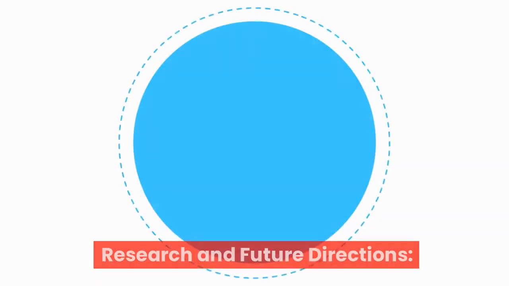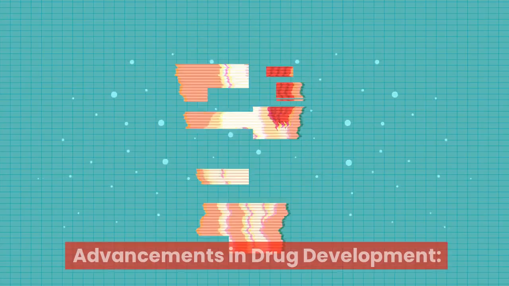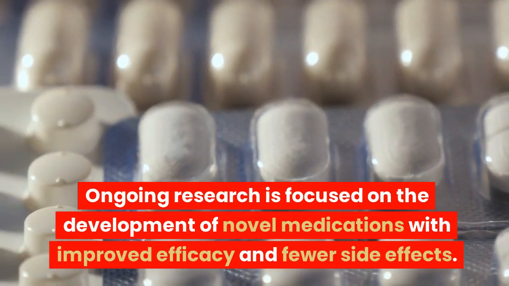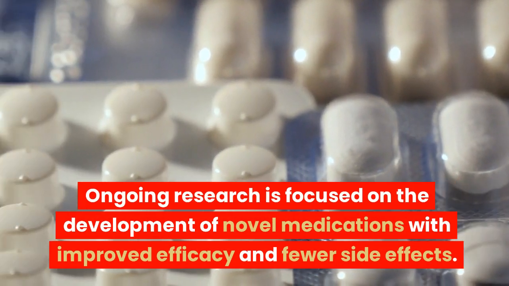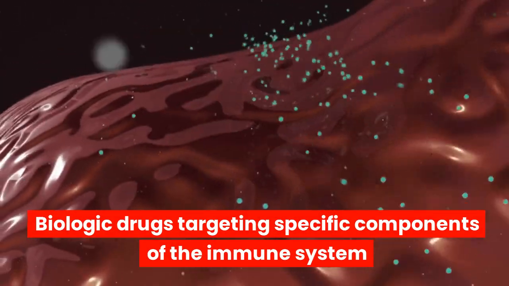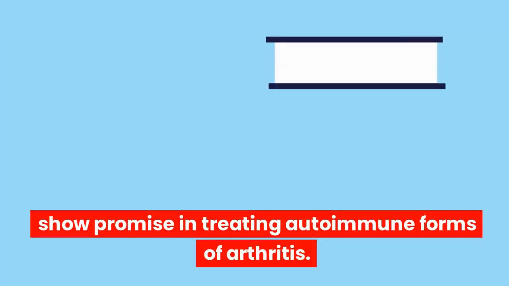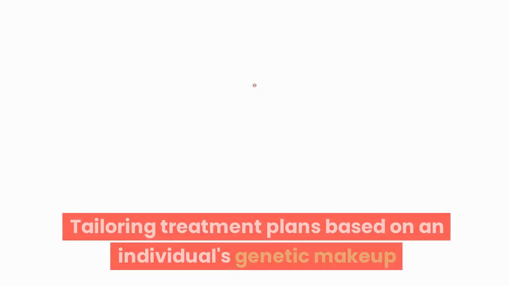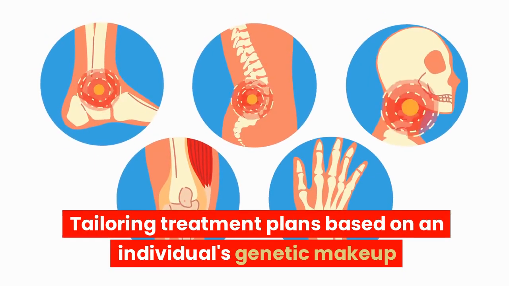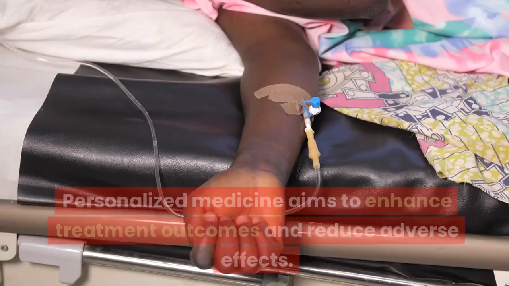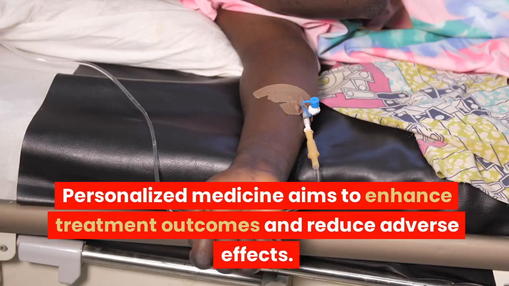Medications. Research and future directions. Advancements in drug development. Ongoing research is focused on the development of novel medications with improved efficacy and fewer side effects. Biologic drugs targeting specific components of the immune system show promise in treating autoimmune forms of arthritis. Precision medicine. Tailoring treatment plans based on an individual's genetic makeup and specific characteristics of their arthritis. Personalized medicine aims to enhance treatment outcomes and reduce adverse effects.